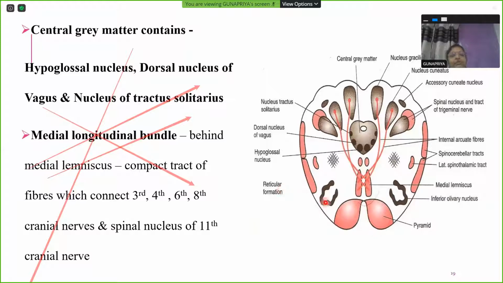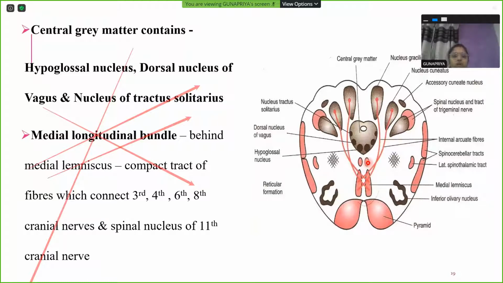So all these will be finally coming in, relaying or synapsing here in this nucleus. The medial longitudinal bundle is what you see here. So if you go through this section, I'm just recapping all the parts or features here: nucleus gracilis, nucleus cuneatus, accessory cuneate nucleus, spinal nucleus and tract of trigeminal nerve, inferior olivary nucleus, pyramid, the central gray matter with hypoglossal nucleus, dorsal nucleus of vagus, nucleus of tractus solitarius. And this is pyramid, this is your medial lemniscus, and this is your medial longitudinal bundle or medial longitudinal fasciculus.